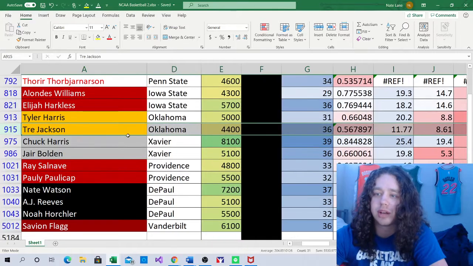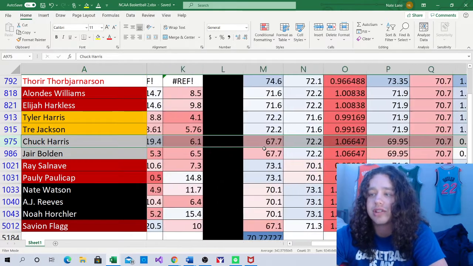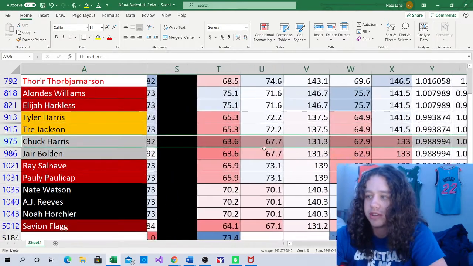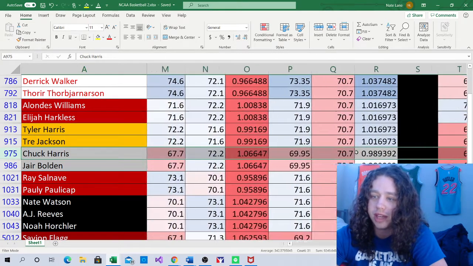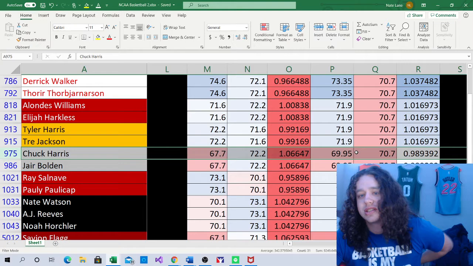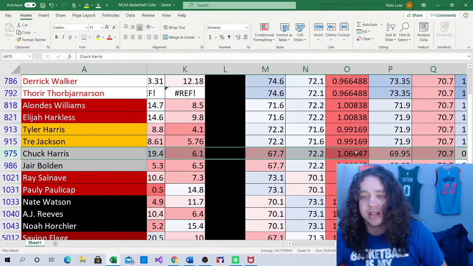Next game we're going to talk about is Xavier versus Butler. I'm really not interested in anybody from the Xavier side, but we got to talk about some injuries on the Butler side. But first, the total is 133. That's probably why I'm not that interested in them. It's just a really low total game. It's going to be a pace-up spot, though, for Butler and a really big pace-down spot for Xavier.